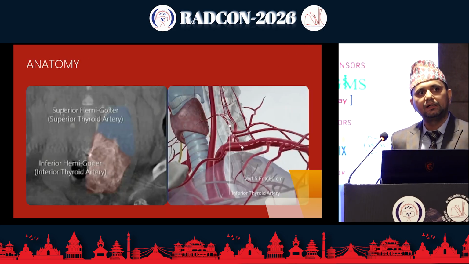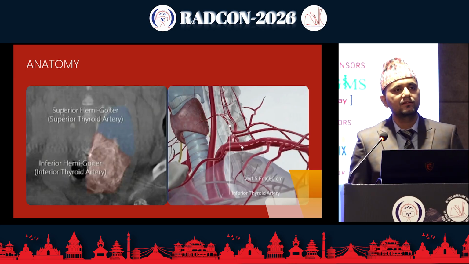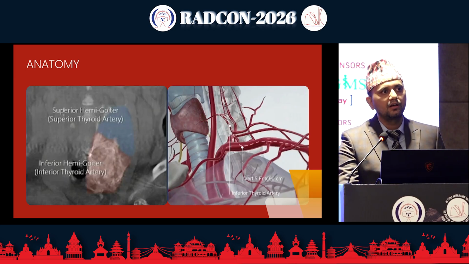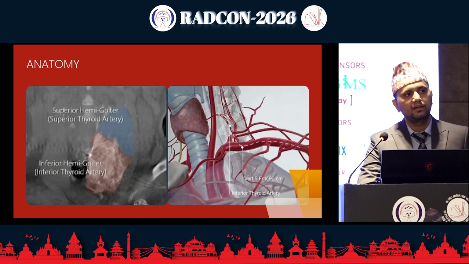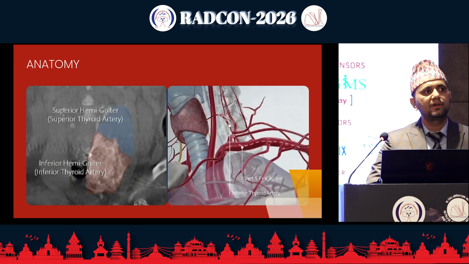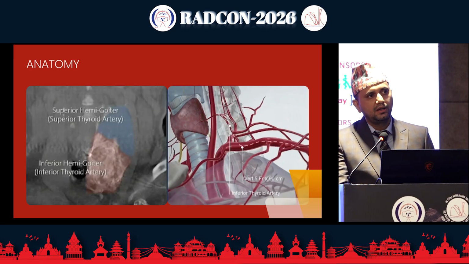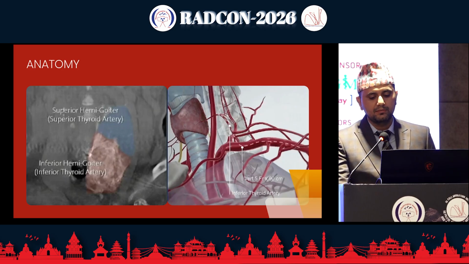Talking about the vascular anatomy of the thyroid, it has a very complex vascular anatomy. There are 4 arteries: superior and inferior thyroid arteries on either side. The superior thyroid artery is the first branch of the external carotid artery, and the inferior thyroid artery arises as a branch of the thyrocervical trunk, which arises from the proximal part of the subclavian artery.